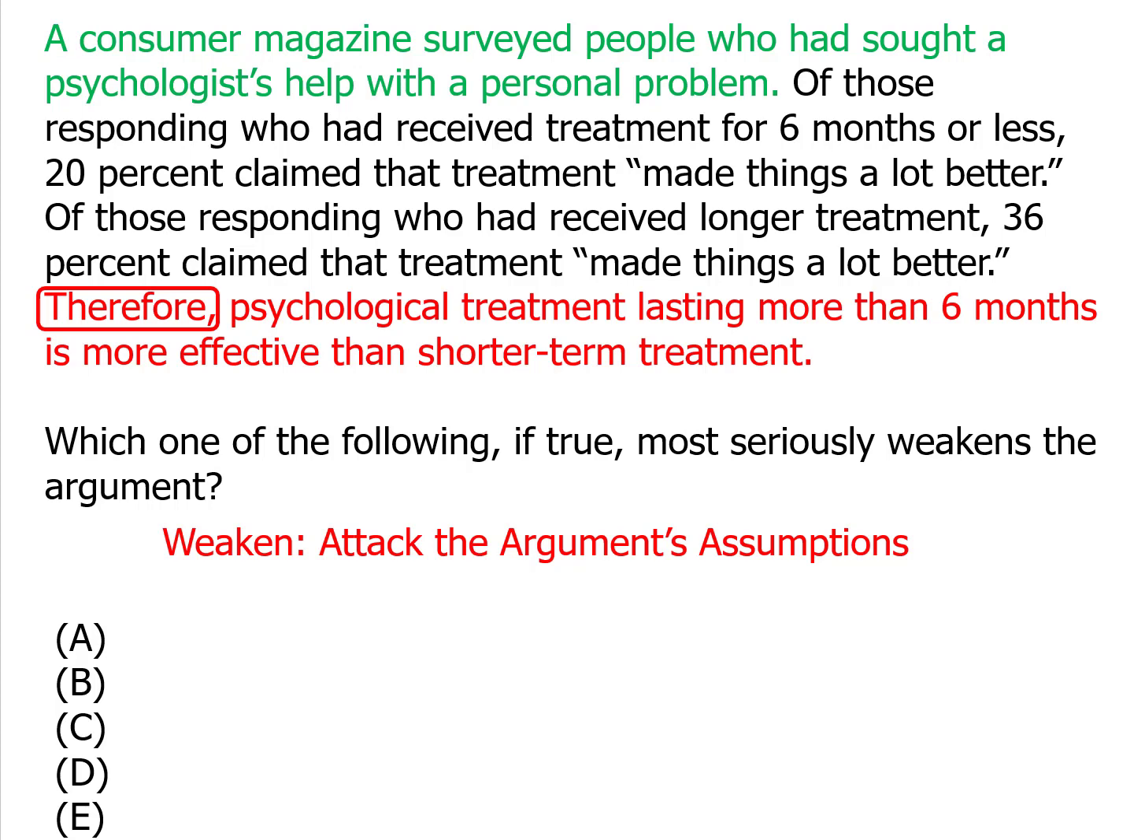The survey was basically a comparison between two different groups. The first group was people who had received treatment for 6 months or less, and only 20% of them said that the treatment they'd received made things a lot better. The second group was people who'd been surveyed after 6 months, and 36% of them said the treatment made things better. So on the basis of that, they say, thus, treatment that lasts longer than 6 months is more effective than shorter-term treatment.